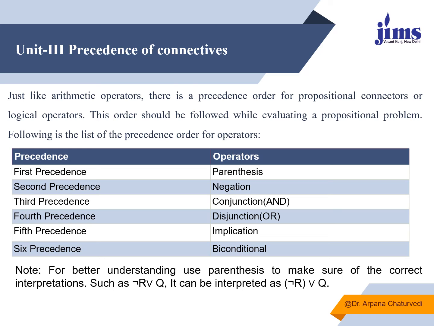This is the precedence of connectives. We always have to remember precedence, as in other programming languages, so precedence of connectives is also there. The first precedence is always of parentheses, second is the negation symbol, third is conjunction, fourth is disjunction, fifth is implication, and sixth is the biconditional logical connective.